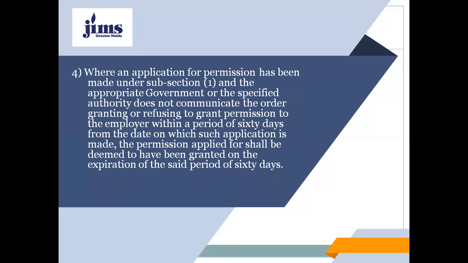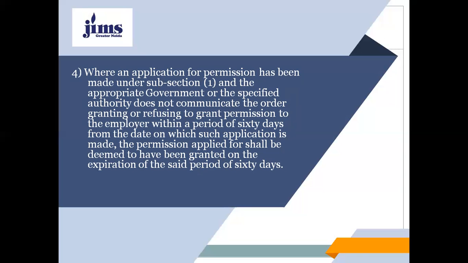So my dear students, in this subsection, once the application for permission has been made under subsection 1 and the appropriate government or the specified authority does not communicate the order granting or refusing to grant the permission to the employer within a period of 60 days, and from which date will we count those 60 days? From the date on which such application was made.